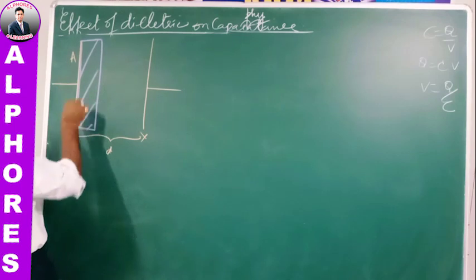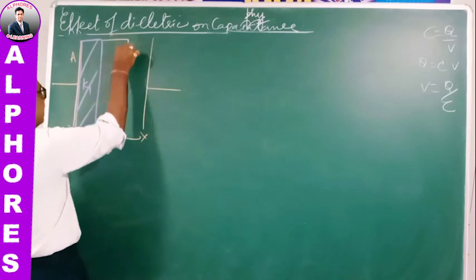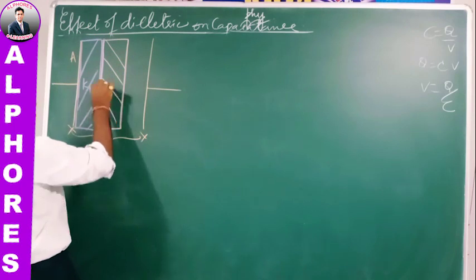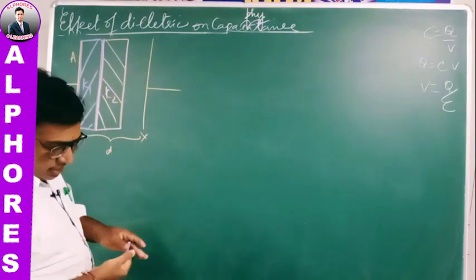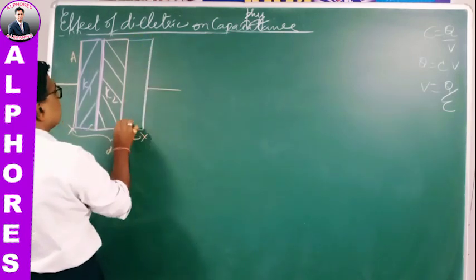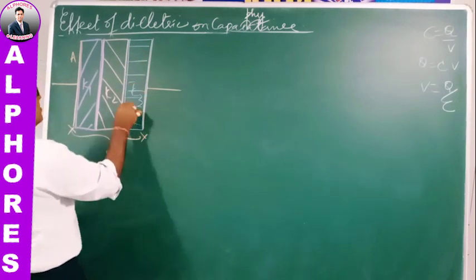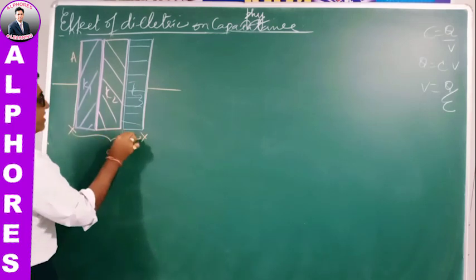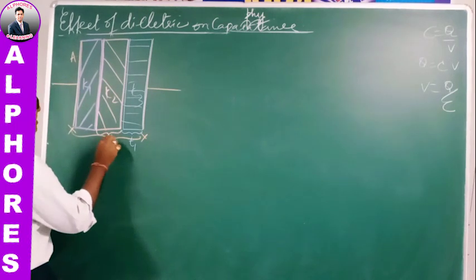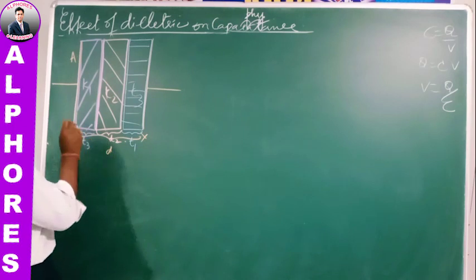This is one dielectric, K1. This is another dielectric, K2, and now another dielectric, K3. Its thickness is T1, its thickness is T2, and its thickness is T3.